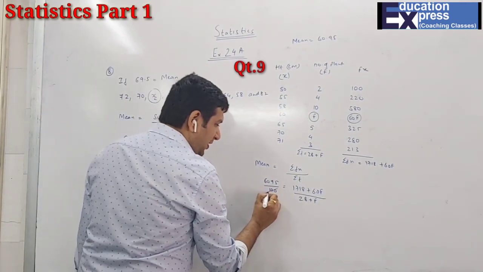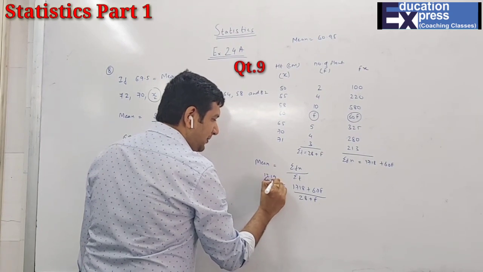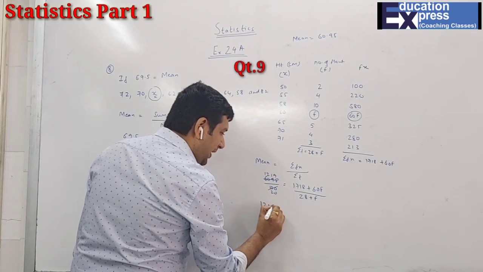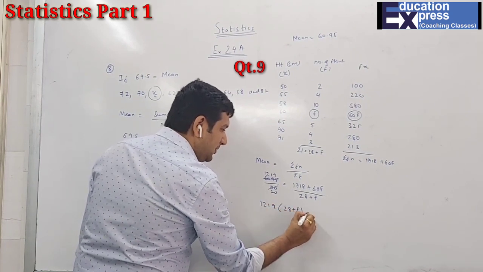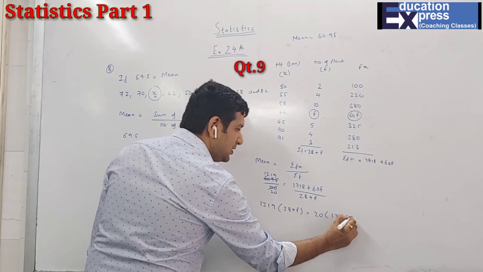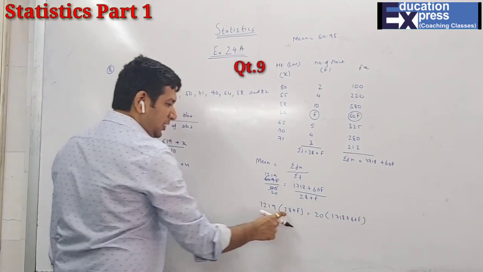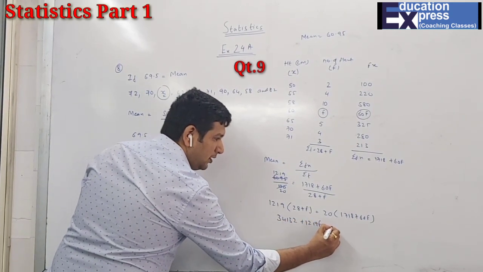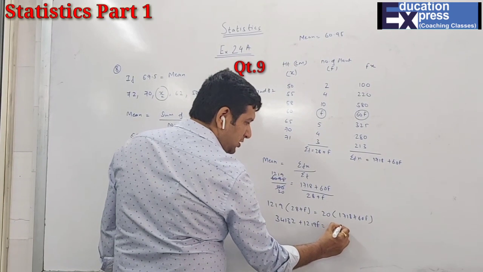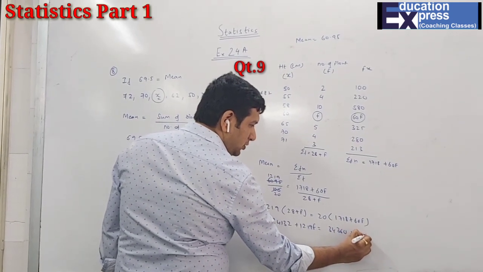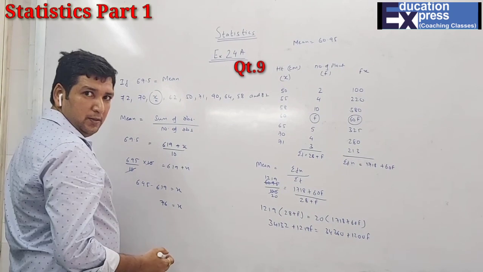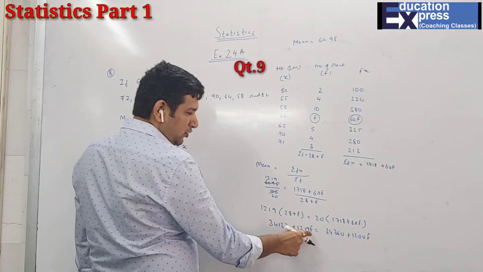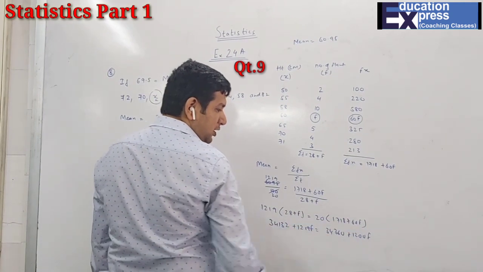So now 5 20s are 100, 5 12 1 9, and now I have to cross multiply. So 121 into (28 plus f) and 20 into (1718 plus 60f). If you multiply this, 121 into 28 gives 3388 plus 121f, and this is 34360 plus 1200f.